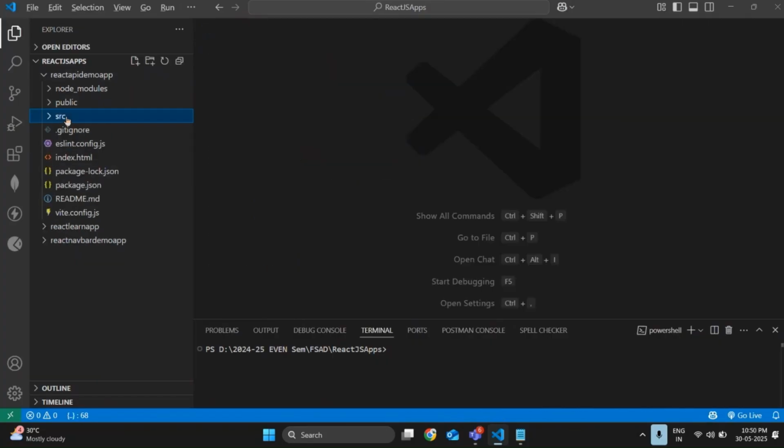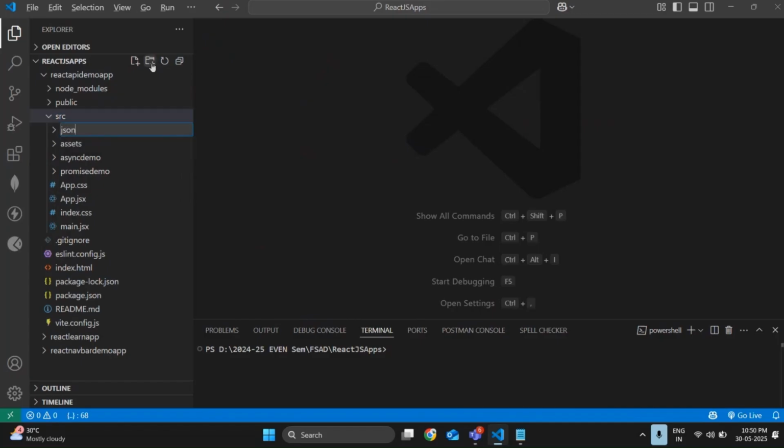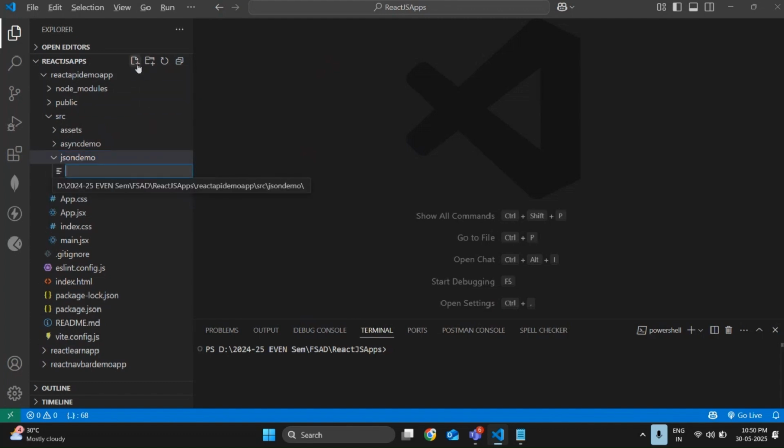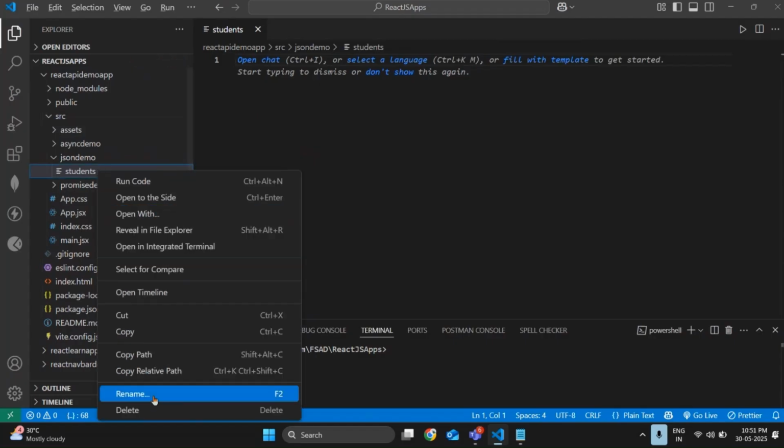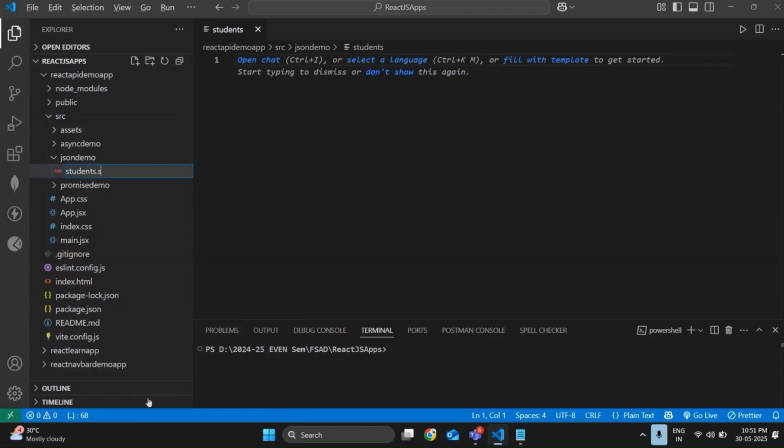Let me close all these things and create one new package folder. Under src, let me create JSON demo. Under JSON demo, we are going to work with local JSON data. We are going to create JSON files and give some data. Based on that data, we are going to store the data using .json files and show the data accordingly. Clear? So let me start. Students.json. Done as of now.